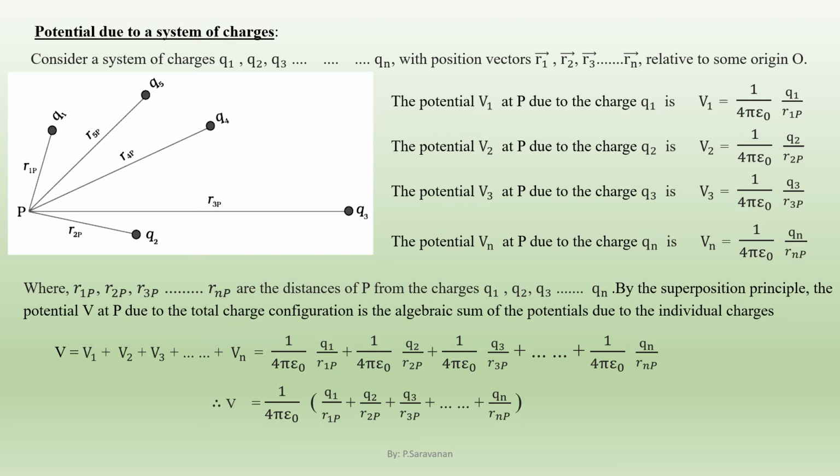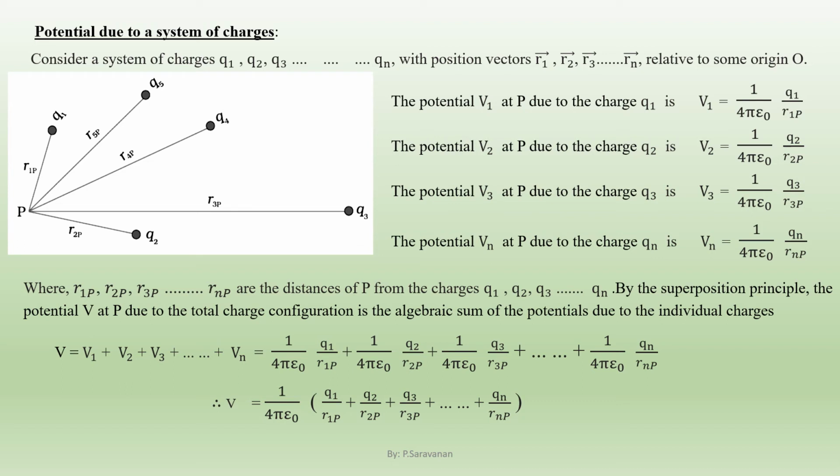By the principle of superposition, the potential V at P due to the total charge configuration is the algebraic sum of the potentials due to the individual charges. Therefore, the net potential V is equal to V1 plus V2 plus V3 up to Vn. So, you substitute the terms for V1, V2 up to Vn.